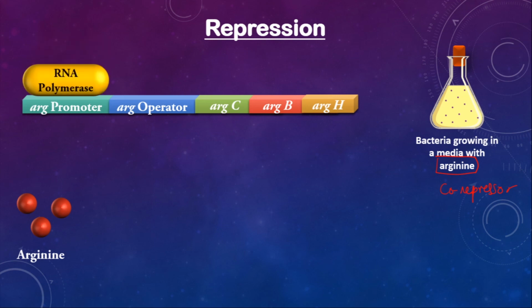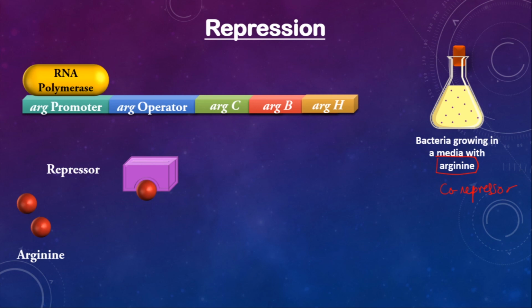Okay. So we can see RNA polymerase very happily bound to the promoter and was ready to transcribe. We also have our repressor now, but we also have the co-repressor, right? So what happens? Our arginine, which is a co-repressor, will now bind to the repressor. So once the co-repressor is bound to the repressor, our repressor is active.